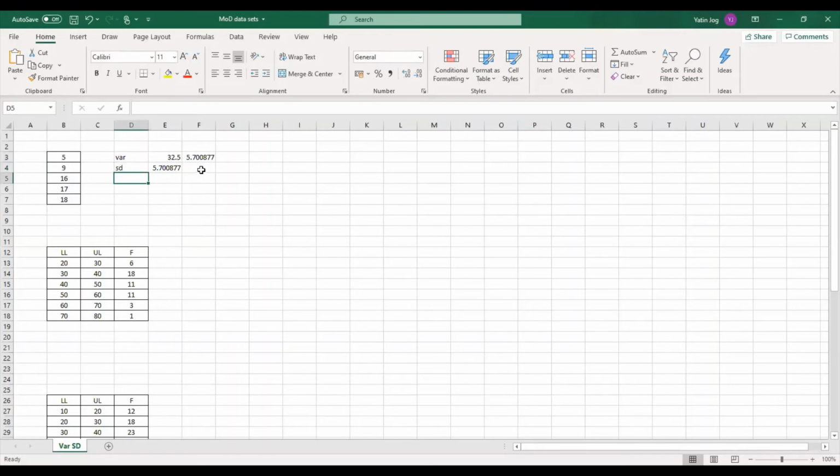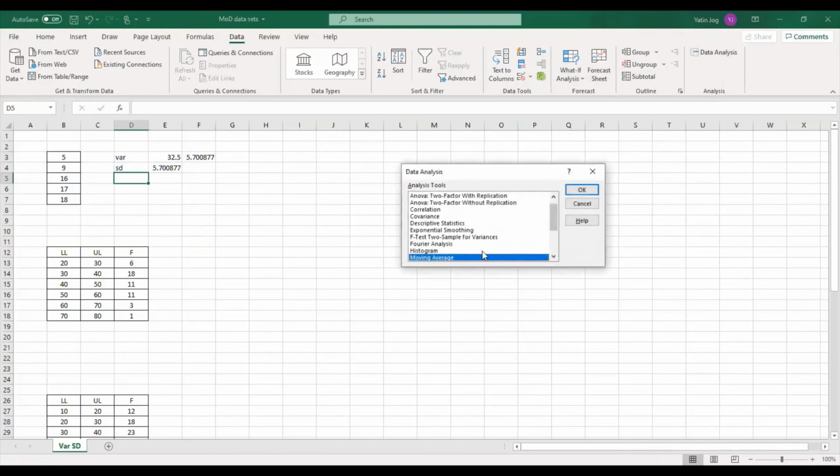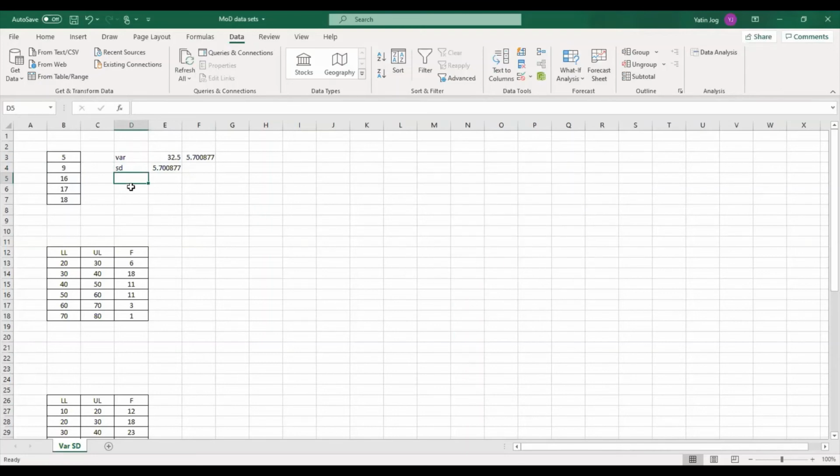Second method you are already aware of, using Data Analysis, and then using Descriptive Statistics. You can find out all the values like variance, SD, mean, median, and more. So this is a simple way to calculate variance and SD in Excel. Nothing much to do in case of ungrouped data.